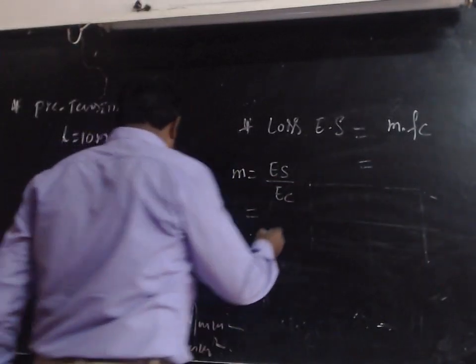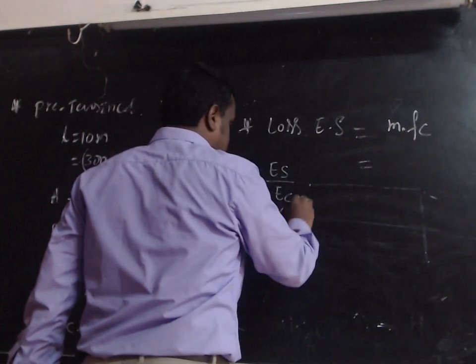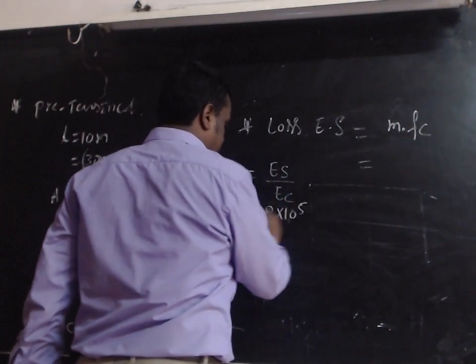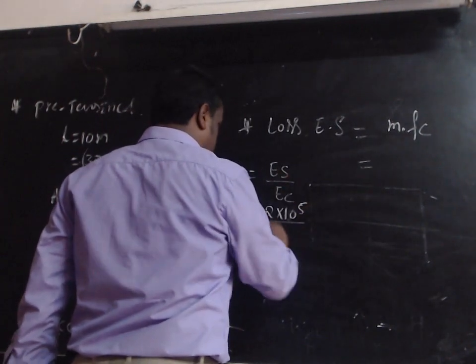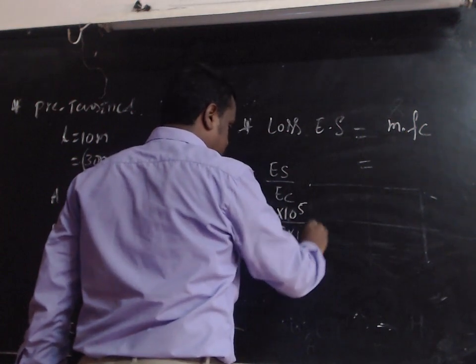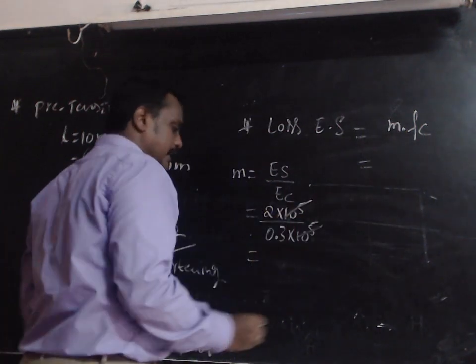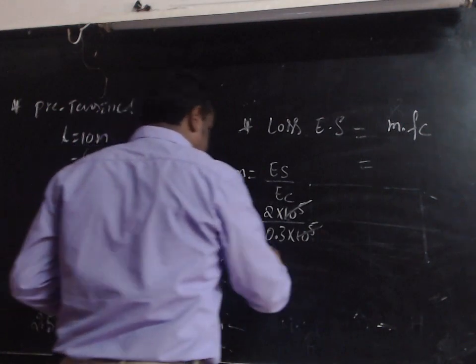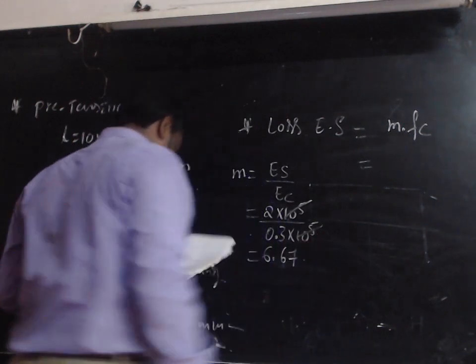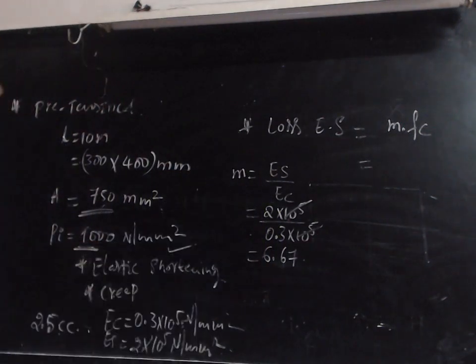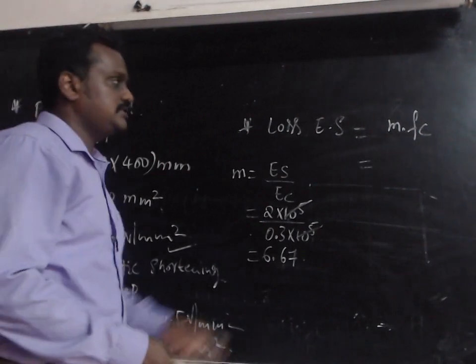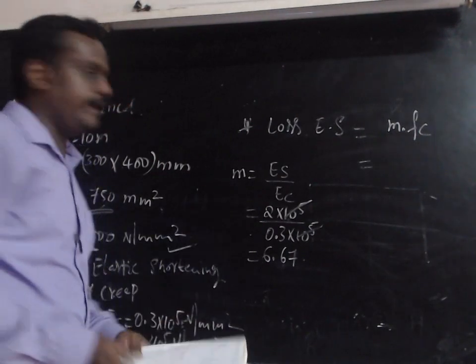So Es is given directly, 2 into 10 raised to 5, and Ec is 0.3 into 10 raised to 5. The 10 raised to 5 cancels, so the remaining value is 6.67. Okay, so 2 by 0.3 is 6.67. So by this we got the value of m.